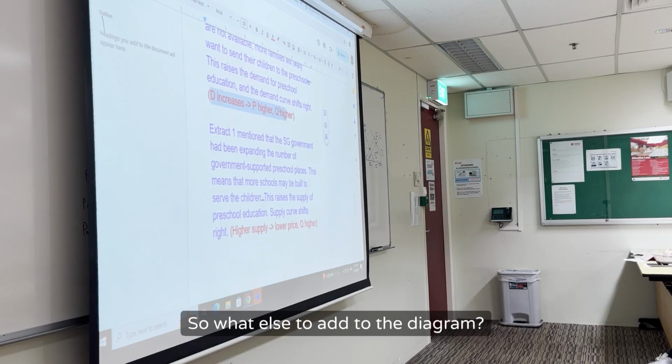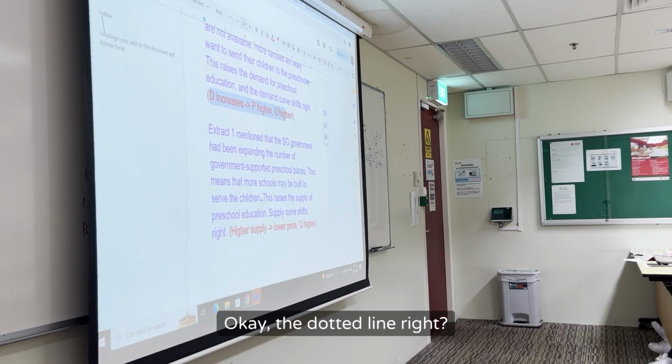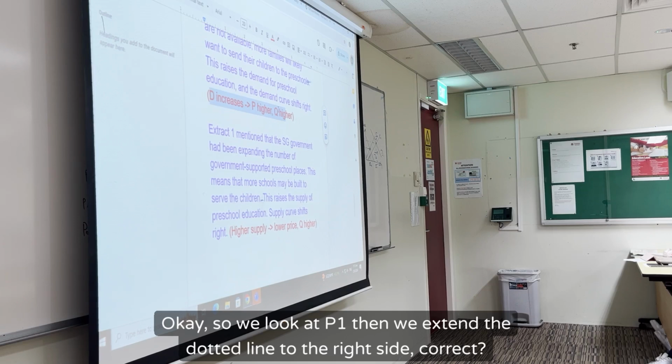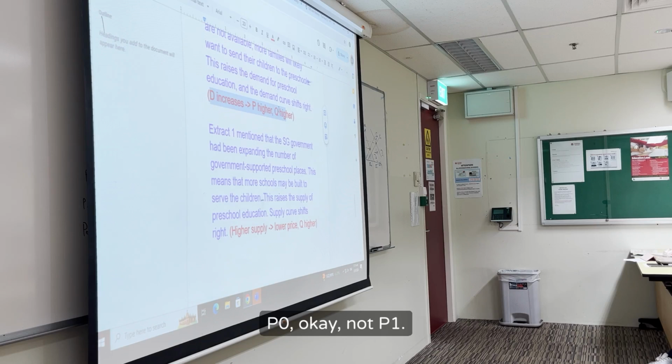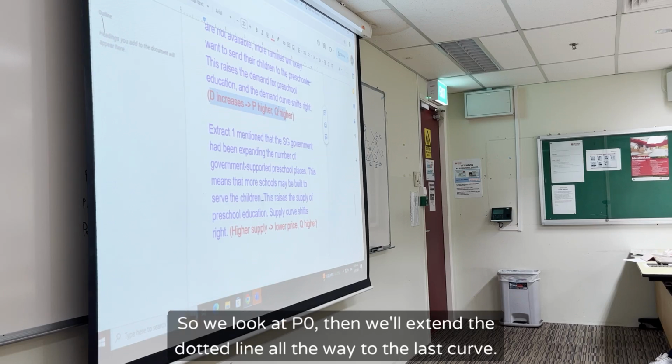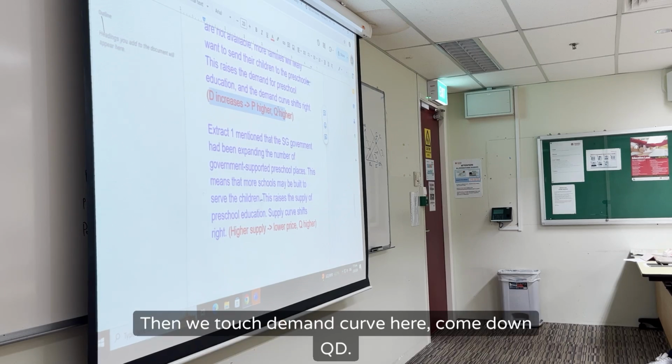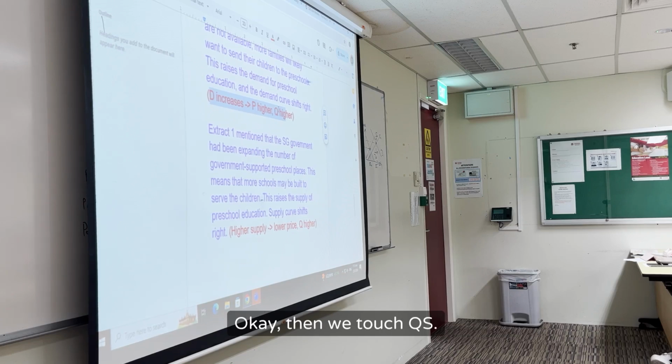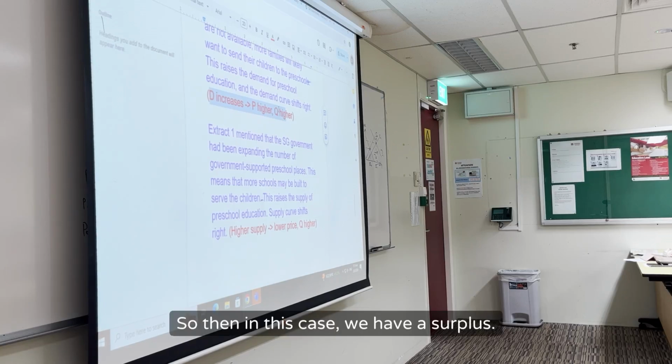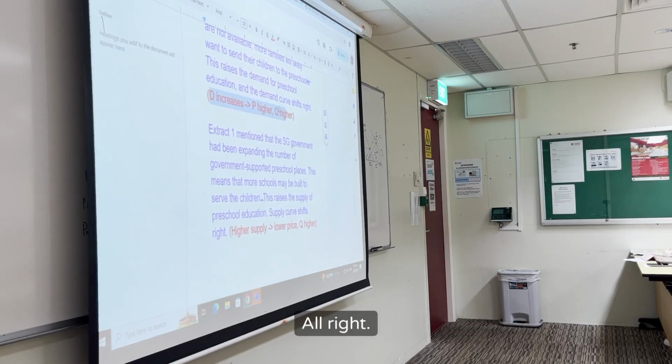So what else to add to the diagram? The dotted line. We look at P0, not P1, then we extend the dotted line all the way to the last curve. Then we touch the demand curve, come down to QD. Then we touch S1, we get QS. So in this case, we have a shortage.